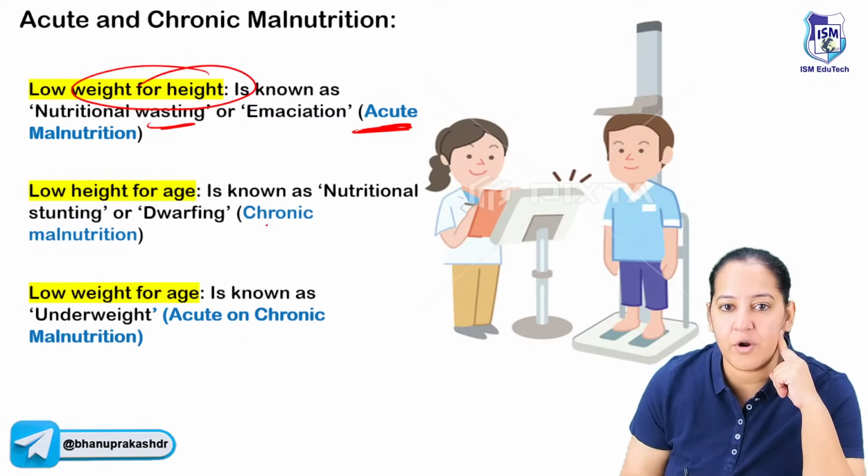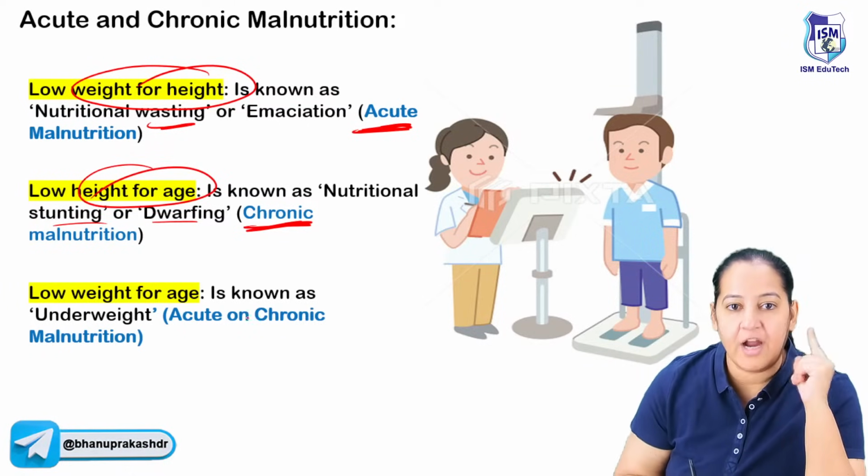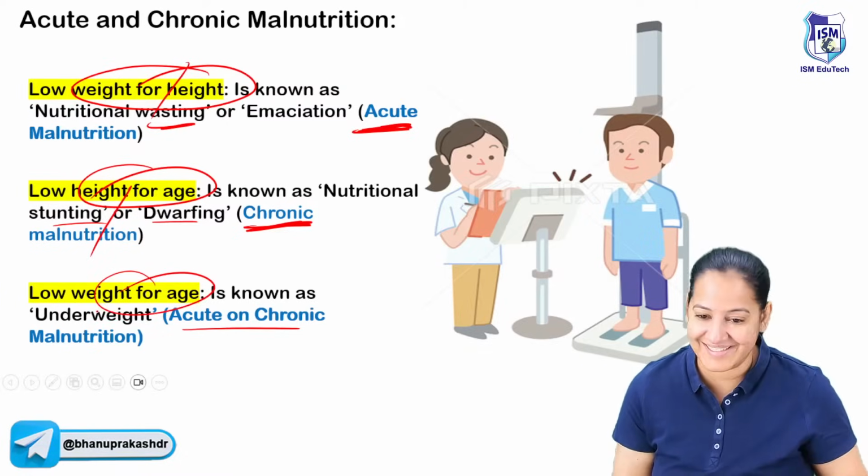And what is chronic malnutrition? Chronic malnutrition is known as dwarfing or stunting. It is height upon age. And what is acute on chronic? Divide the two. So height will cancel each other out. It will be weight upon age. How many of you got it?